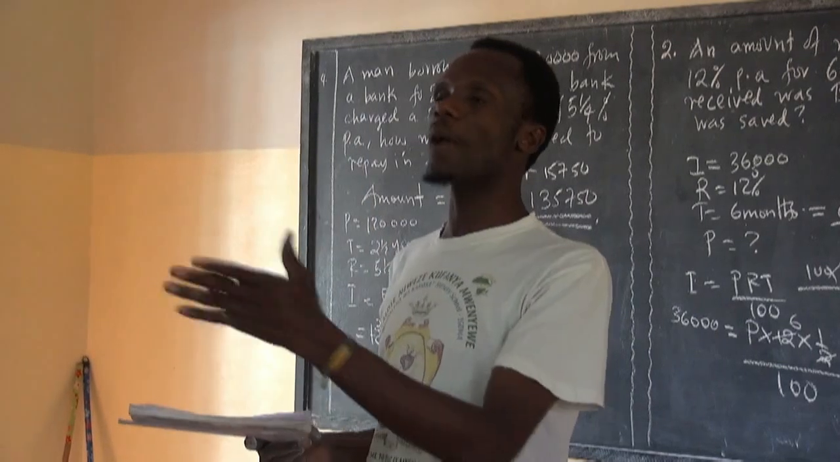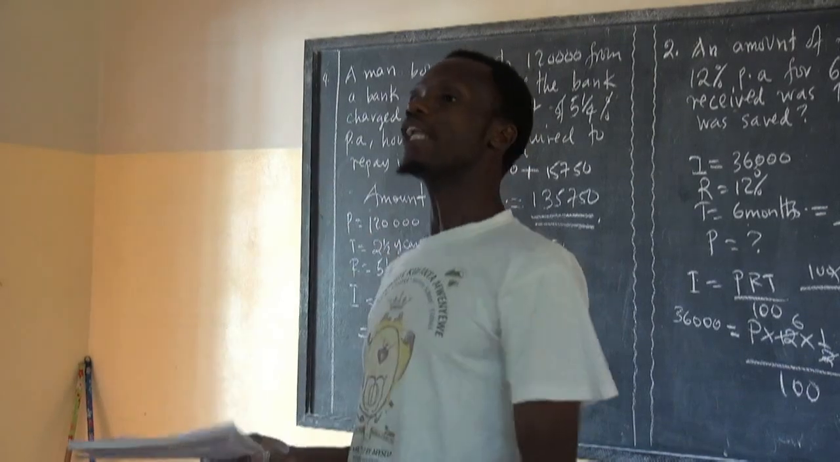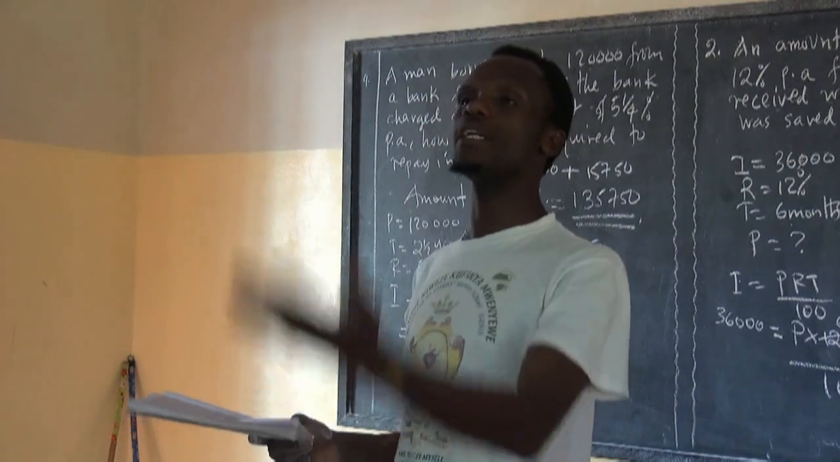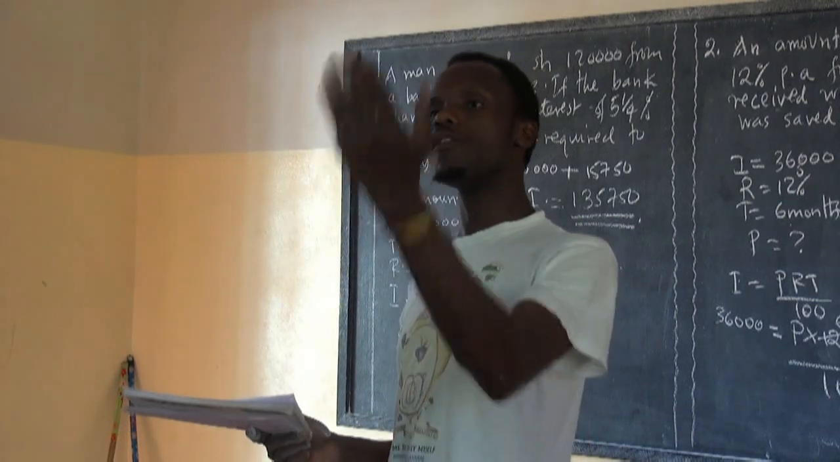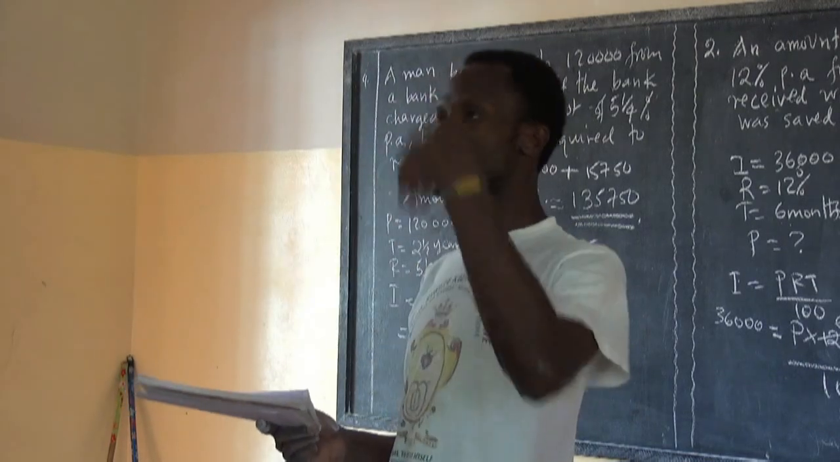The interest is charged at 5%. Now you calculate the interest, then you add up. Instead of paying me back 10,000, you add the interest. If the interest is 5,000, now you pay me 15,000. That is the total amount of money that you are supposed to pay me back.